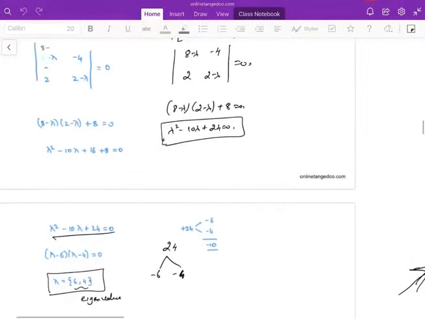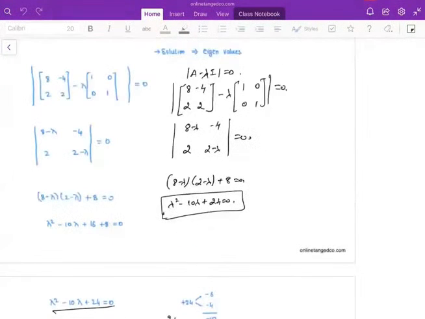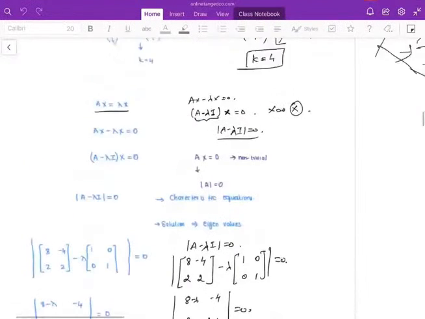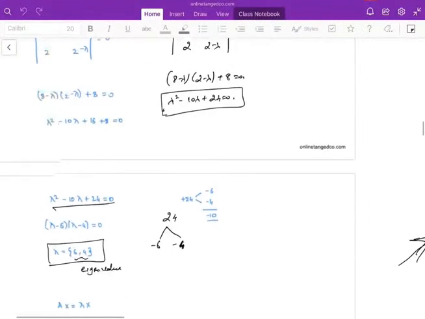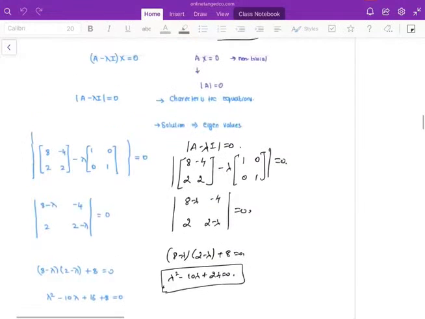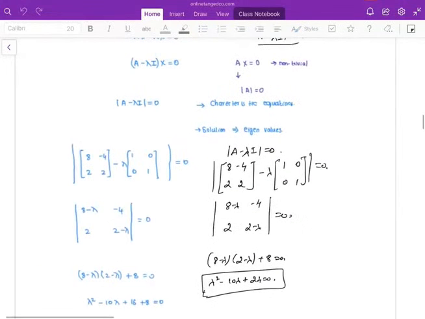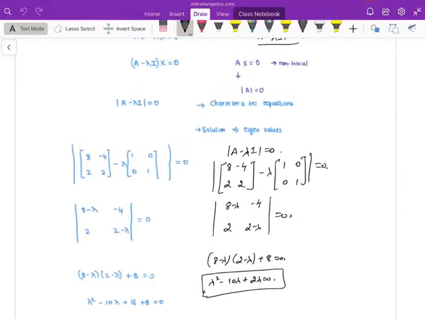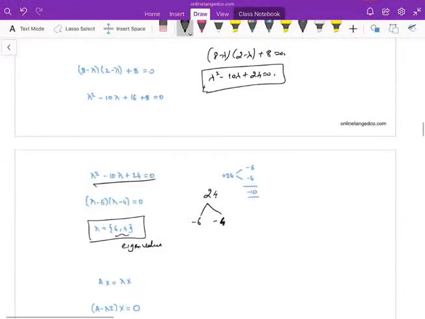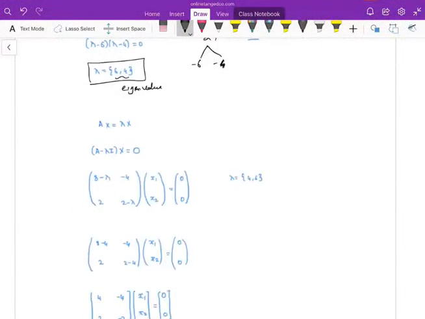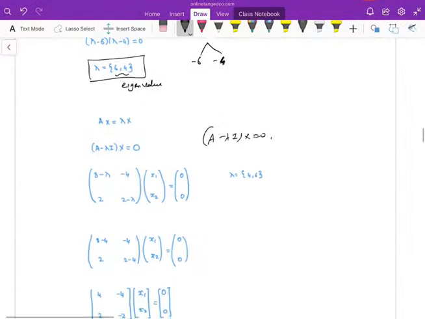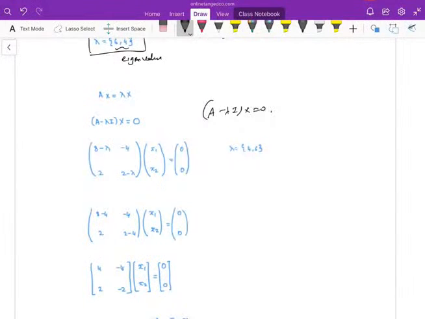substitute this lambda in this equation, A minus lambda I into x here in this equation. Let us substitute that lambda. A minus lambda I into x is equal to 0. Our lambda is 4 and 6. So this is our equation. In this equation,